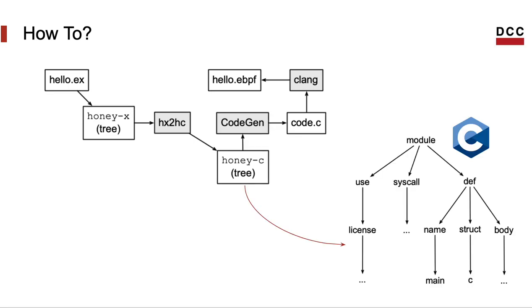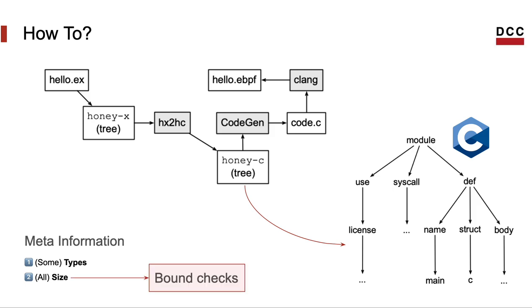Then, after we did all this inlining, we translate HoneyX to HoneyC. This is again a tree-like program representation, but it's much closer to C than to Elixir. In particular, nodes have types. Some of these types can be generic because Elixir is dynamically typed, but many other nodes have types like int or pointer to int, for instance, and every node has size information. We need this size information to implement the bound checks.